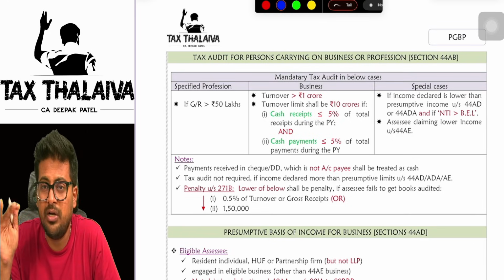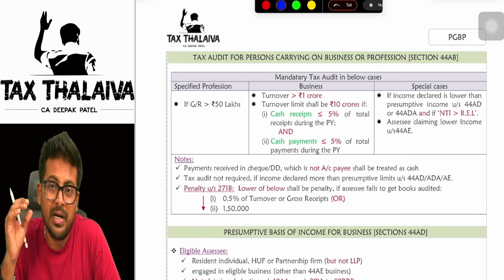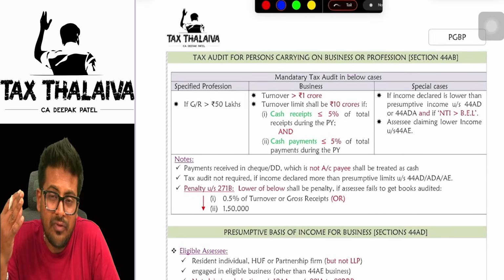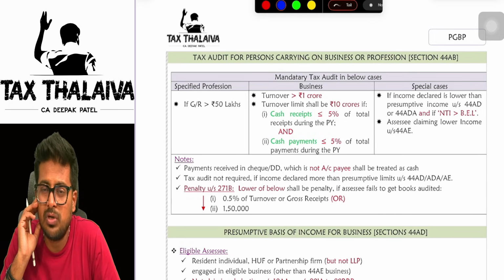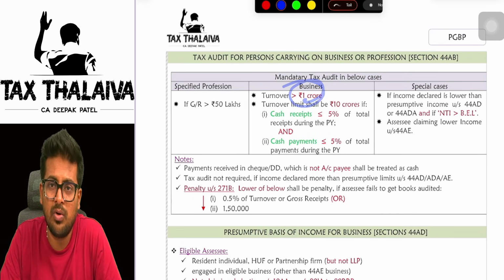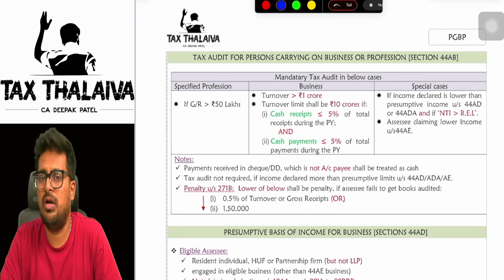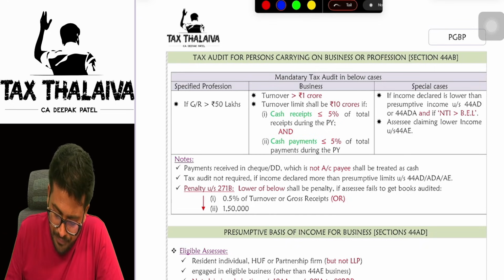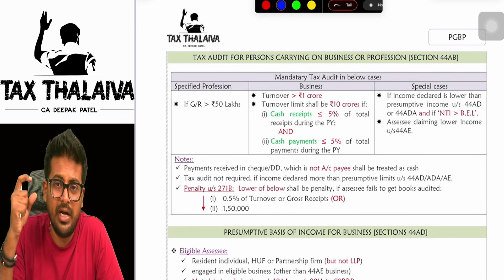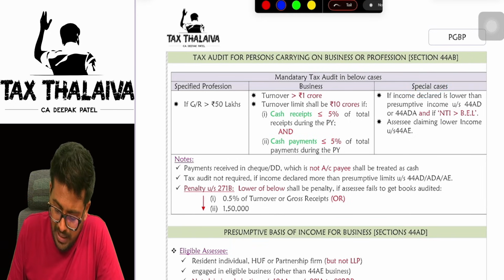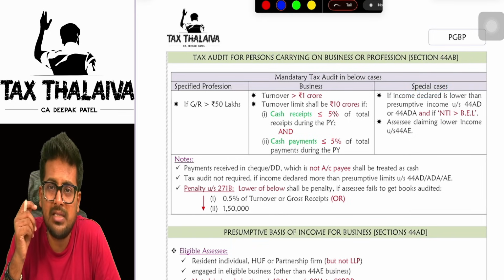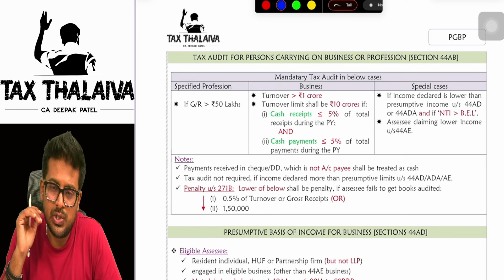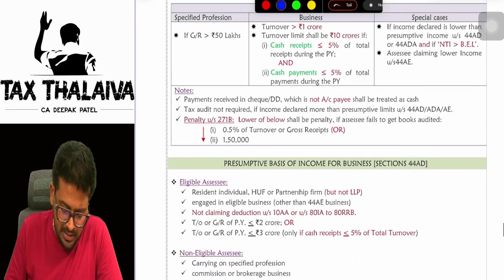So up to 10 crores, you need not get your books of accounts audited. But if your receipts and payments are more than 5% in other than prescribed modes, in that case your turnover limit is 1 crore. So if your turnover exceeds 1 crore, you have to get your books of accounts audited. In the special cases like 44AD, 44ADA and 44AE, if you are offering income less than the prescribed limits, in that case you have to maintain books of accounts and get them audited.